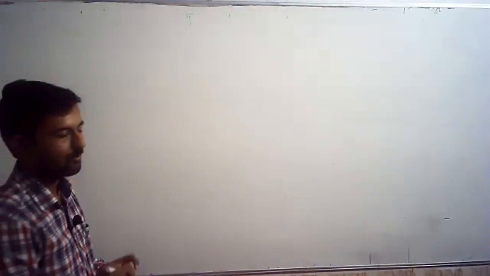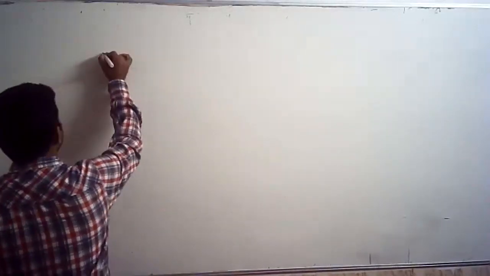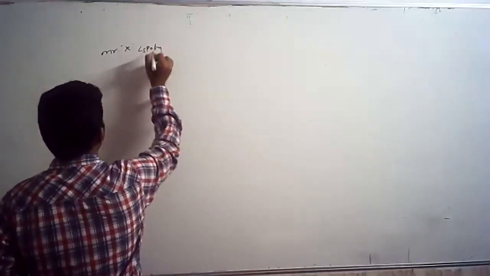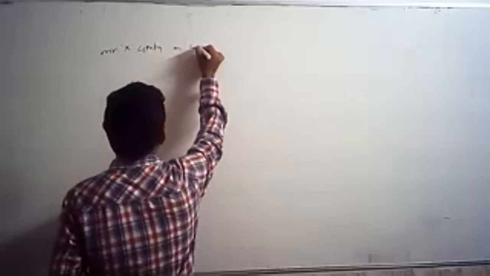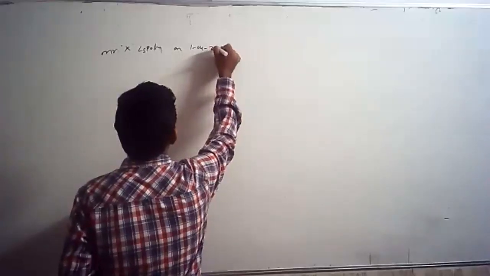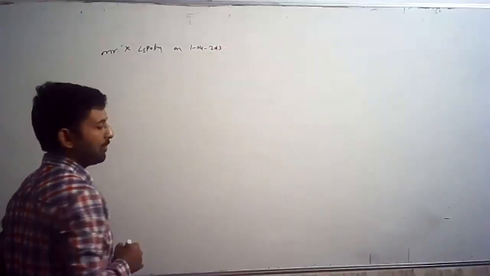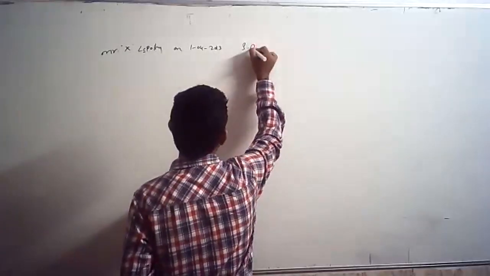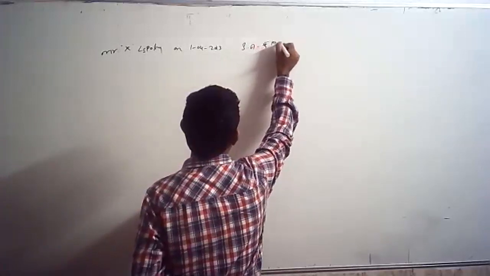Now we'll take an example to understand this. Let us say Mr. X took a life insurance policy on 1st April 2013. Capital sum assured was rupees 10 lakh.